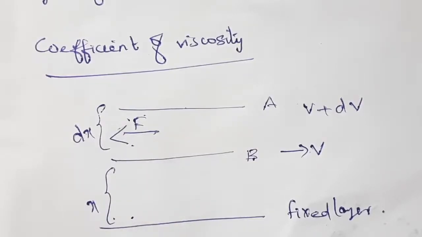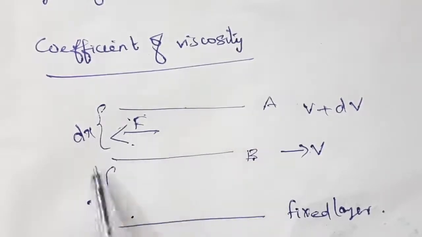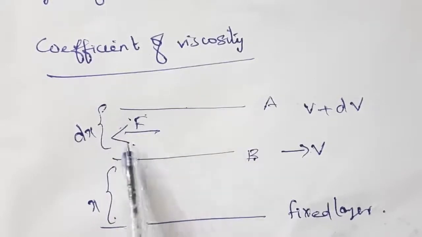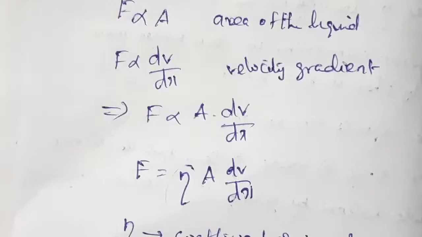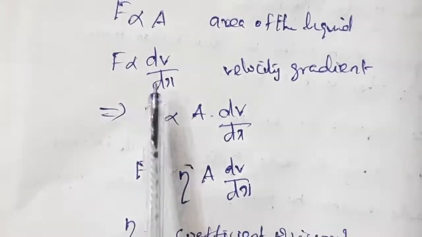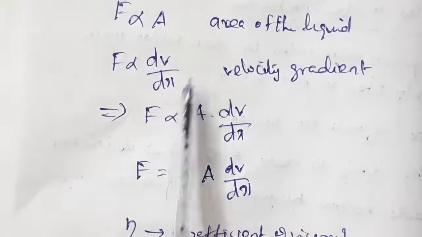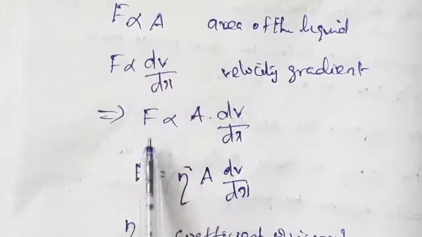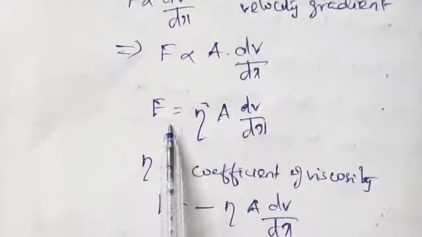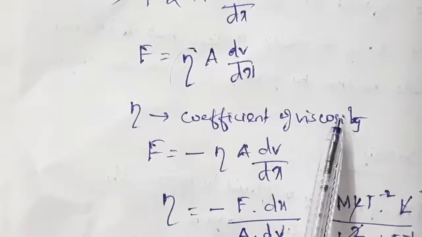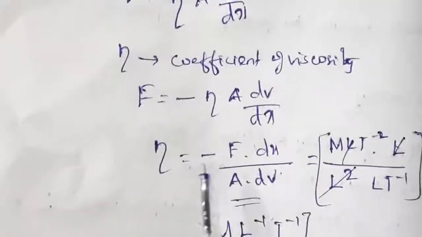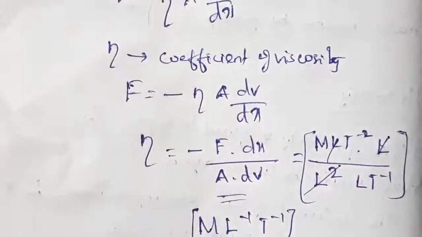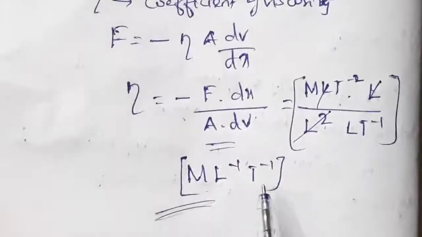This force is proportional to the area of the liquid and the velocity gradient dv by dx. So F is proportional to A into dv by dx, F equal to eta into A into dv by dx. So eta is the coefficient of viscosity, and the dimensional formula for eta is M L power minus 1 T power minus 1.